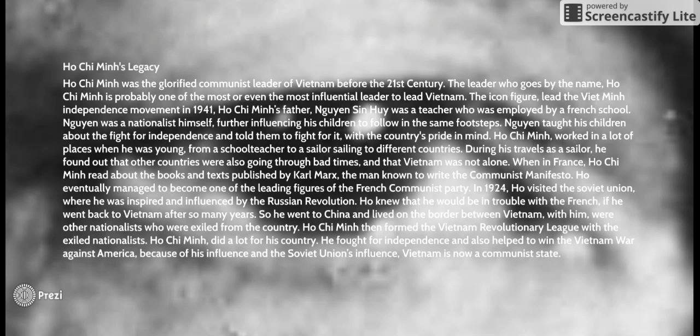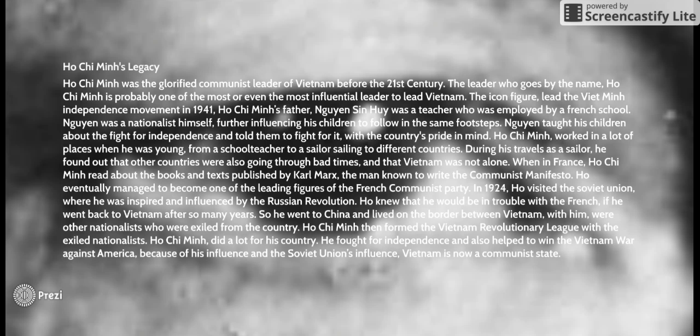Ho Chi Minh's father, as you can see by the name, was a teacher who was also employed by a French school. Ho Chi Minh's father was a nationalist himself, further influencing his children to follow in the same footsteps. Ho Chi Minh knew that there was a fight for independence. He knew that he had to fight for independence with the country's pride in mind. He also worked in a lot of places when he was young, from a schoolteacher to a sailor sailing the vast oceans of the world.